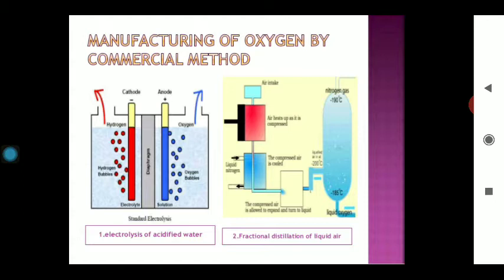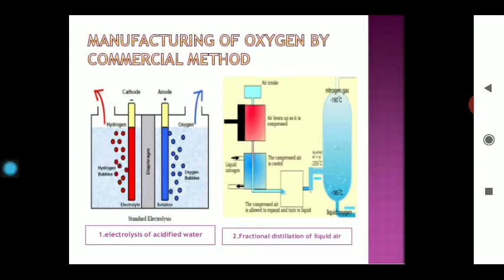So for the preparation of hydrogen and oxygen, this reaction will be used, whenever the water is broken in the presence of a suitable catalyst. The basic reaction is H2O giving rise to H2 plus half O2. So O2 can be prepared commercially with the help of these two methods.